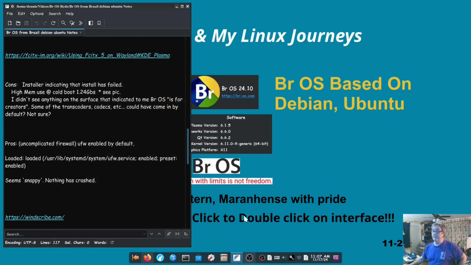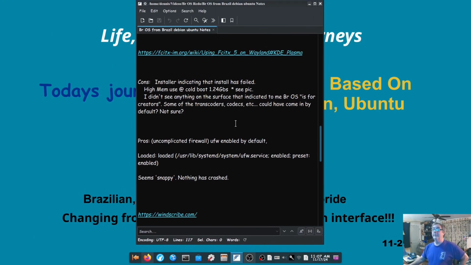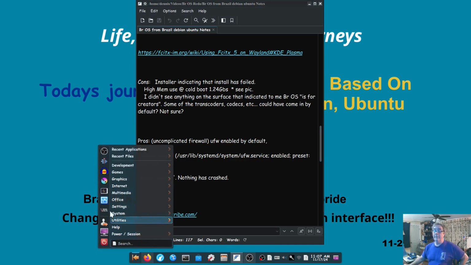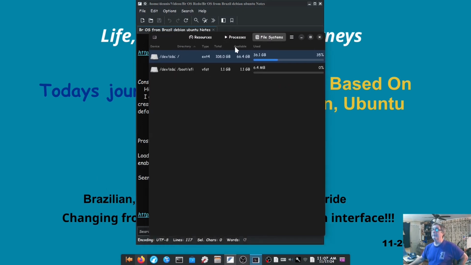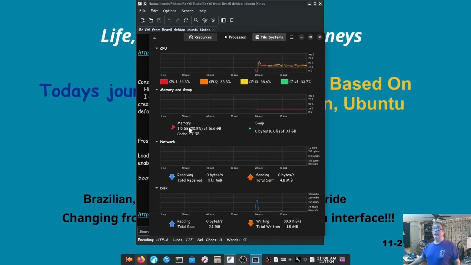Okay, I should have had that up. I'm sorry. All right, so drag this over. Get through with this pretty quick here. First, let me bring up, did I install System Monitor? I did. Oh, let's look at the file system. It's used 36.1 gigabytes, and I've got all of the software that I would require installed, so that's pretty good. Right now, with all the stuff I got going on, let's look. 3.5 gigabytes, that's with all these tabs still open from Firefox and OBS Studio running and FeatherPad. So that's not too bad.